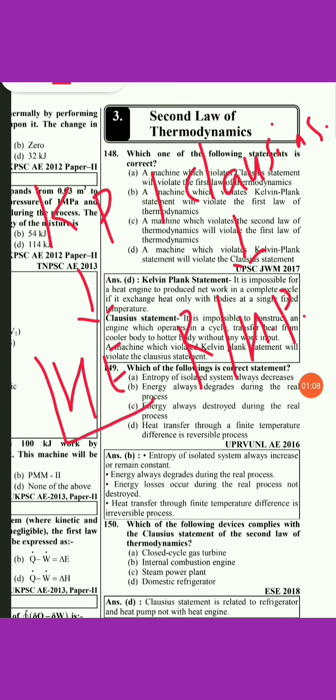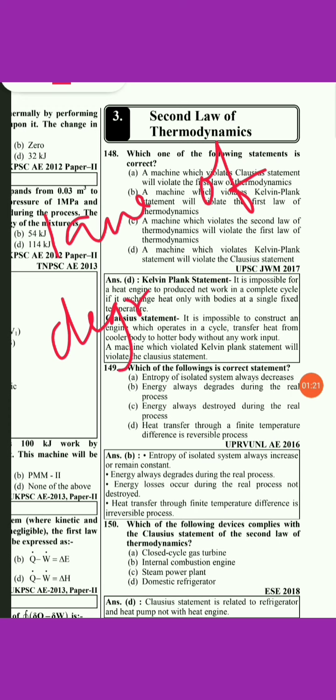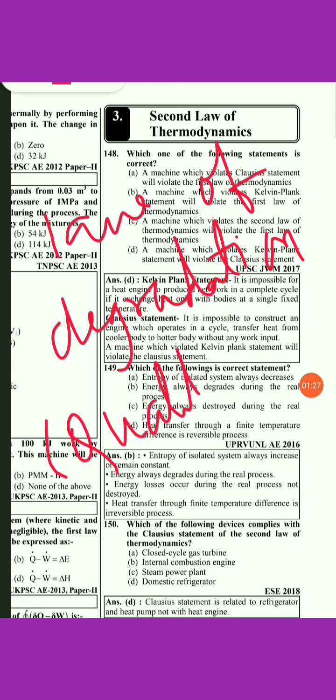Both the statements are equivalent to each other, that is both the statements tell us about the law of degradation of energy. The second law of thermodynamics is also called the law of degradation of energy, that is the quality. It tells about the quality of energy, as the first law of thermodynamics tells us about the quantity of energy.